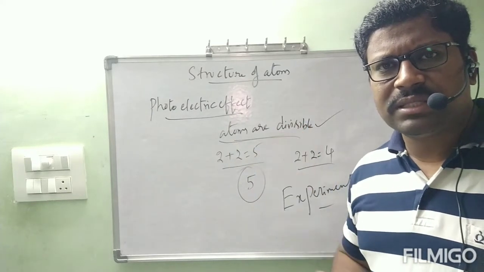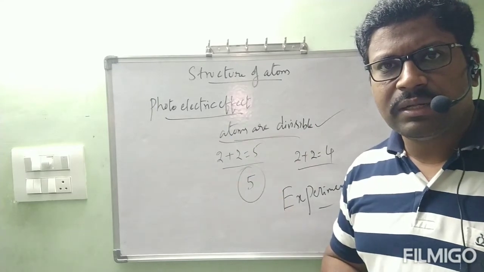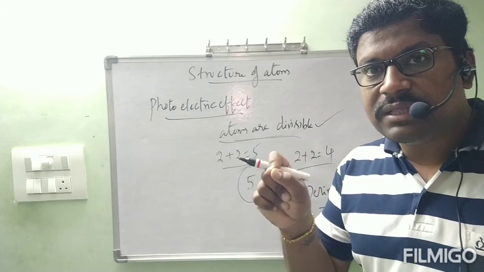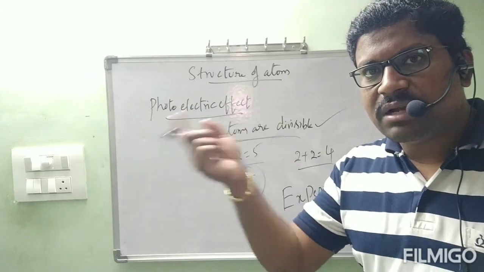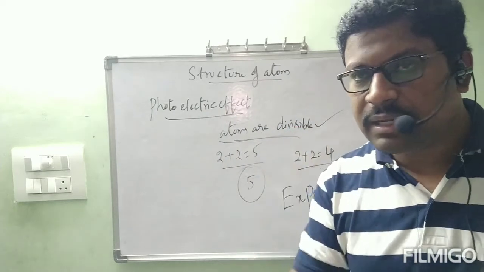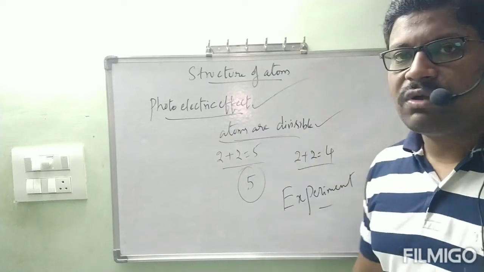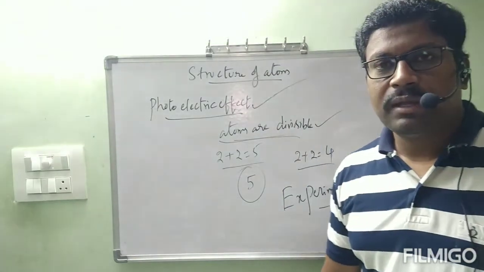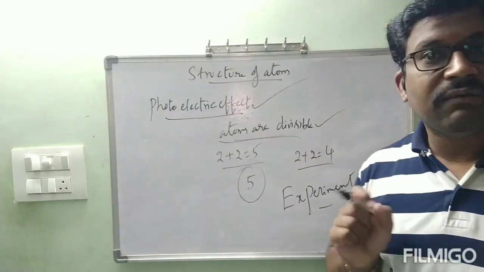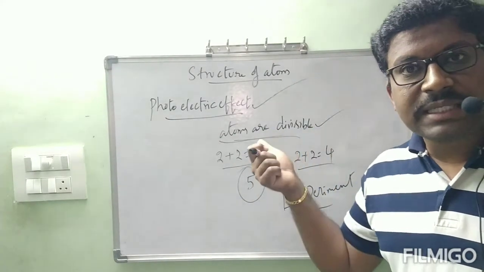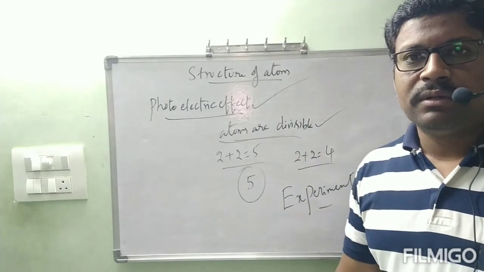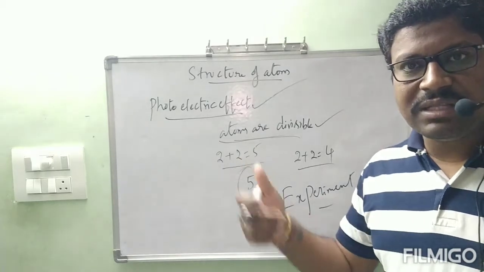How can we believe all these things? Two different statements we have. Okay, then if people at that time ask the question, immediately scientists will think that the previous one is imagination, now it is also imagination. Then we have to depend definitely on one experiment. That experiment is called the photoelectric effect. By using that photoelectric effect, we can say that atoms are divisible. If you see that experiment, then we can understand and we will believe that atoms are divisible. That is the thing. For explaining that one only, I gave this much explanation.